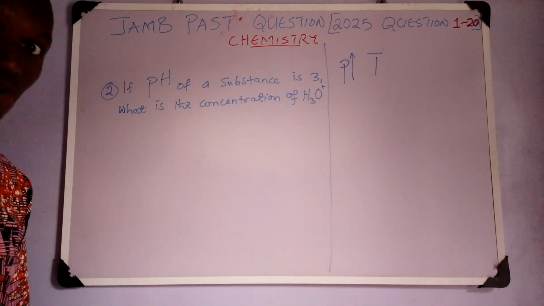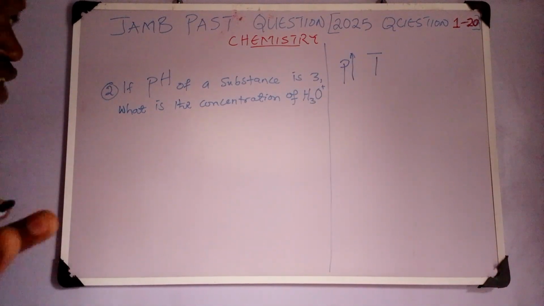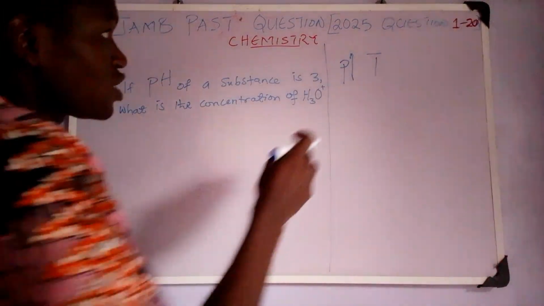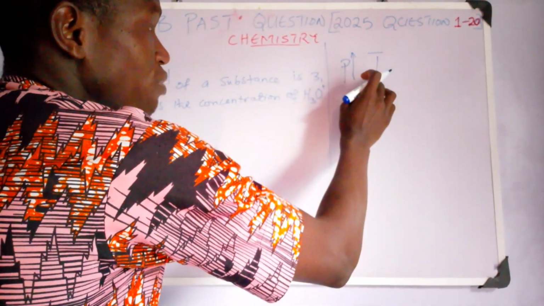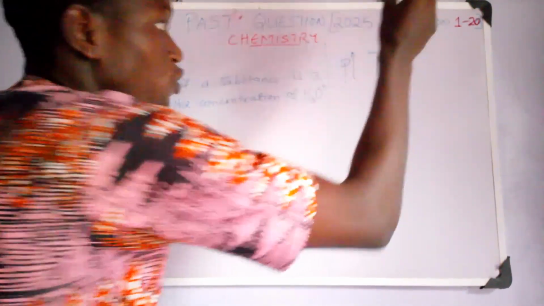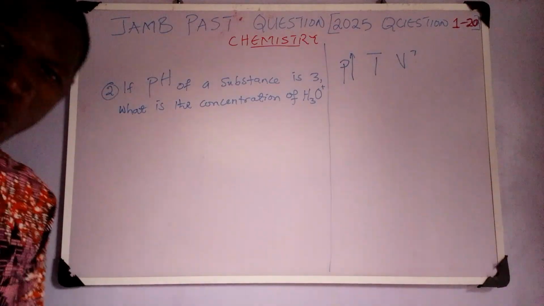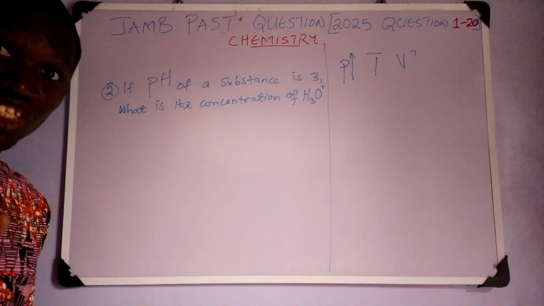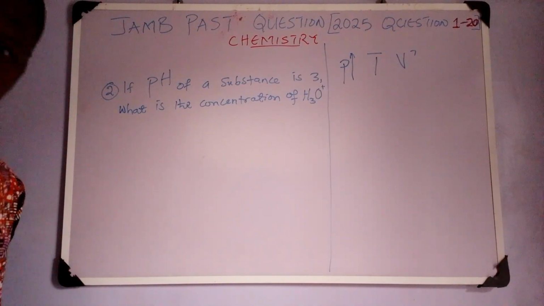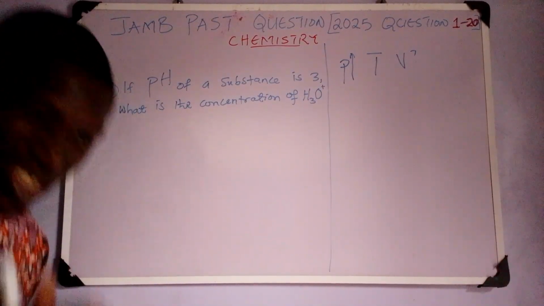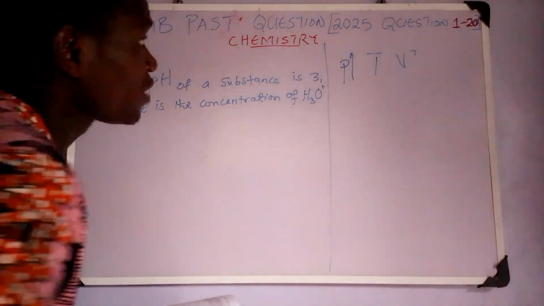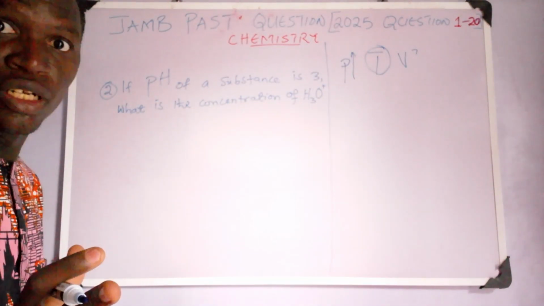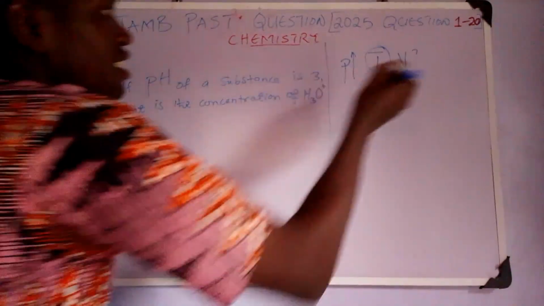Now, they are trying to ask you one law here. I am sure you are conversant with Boyle's law and Charles' law, gas laws. So they are trying to ask you, pressure increases, temperature remains constant, what happens to the volume? If you add pressure, you compress it, and temperature, you did not change it. So logically, anything you compress reduces. And at this point in time, the factor that should have made the gas increase has been kept constant. It did not change. So absolutely, the answer is that the volume will go down.